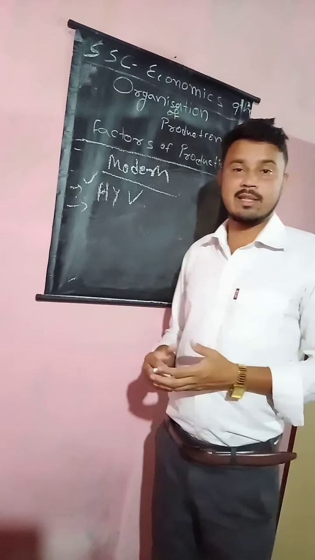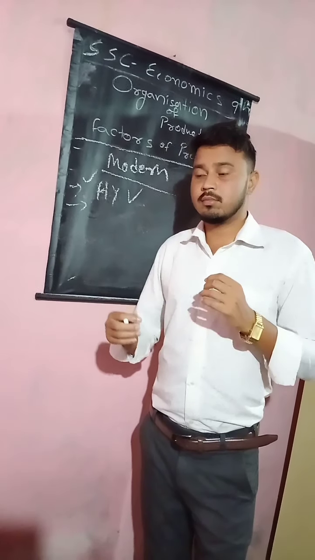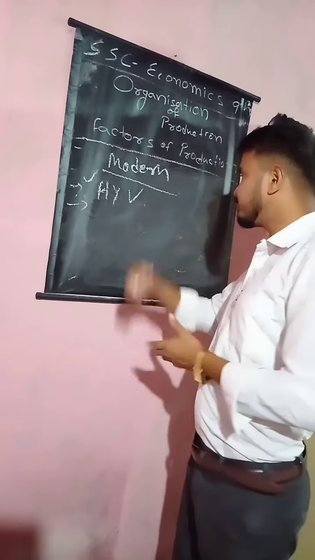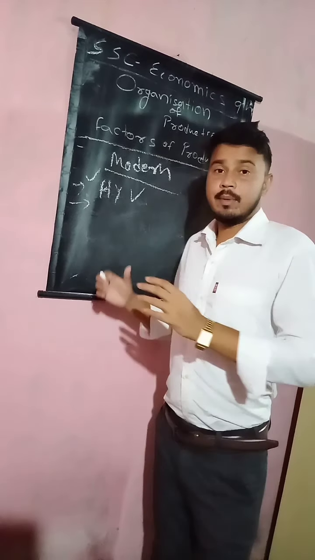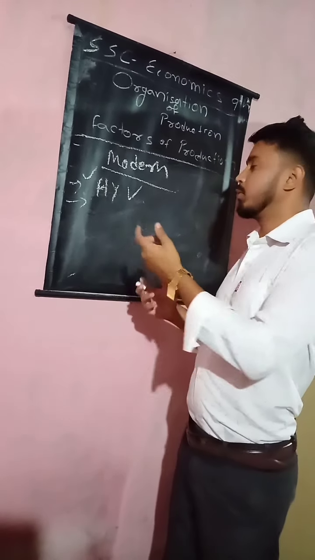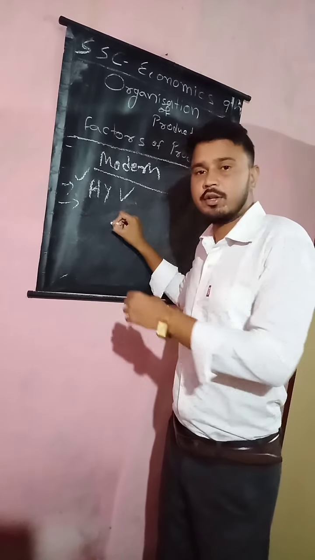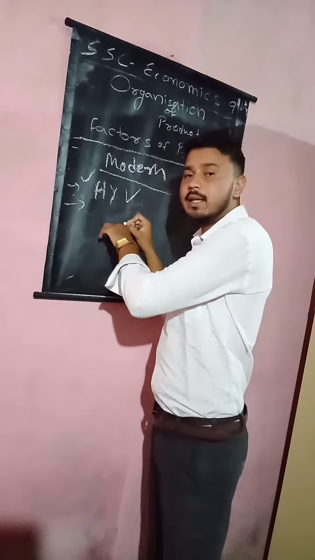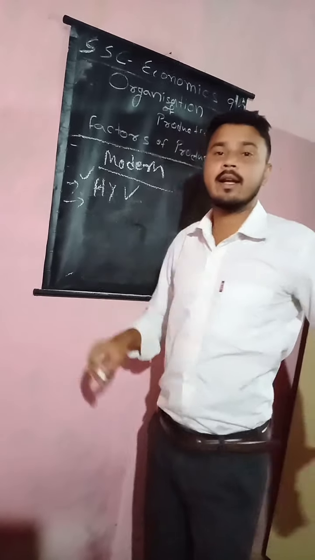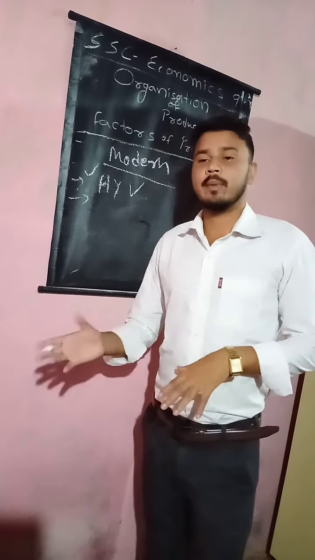NABARD means the National Bank for Agriculture and Rural Development. So in villages people take loans from the money lender, and in return they work on the money lender's field or the large farmer's field and repay their loan that way.